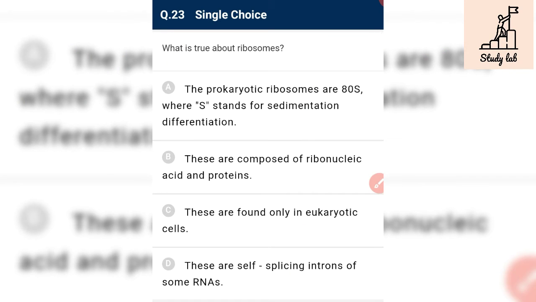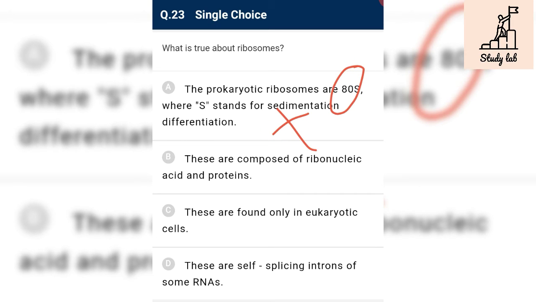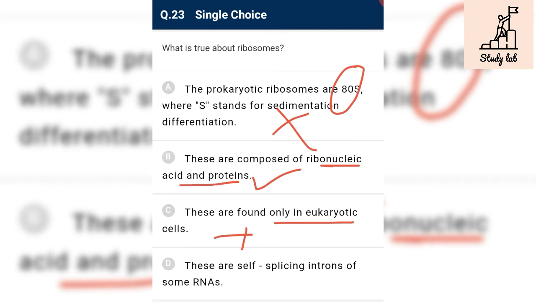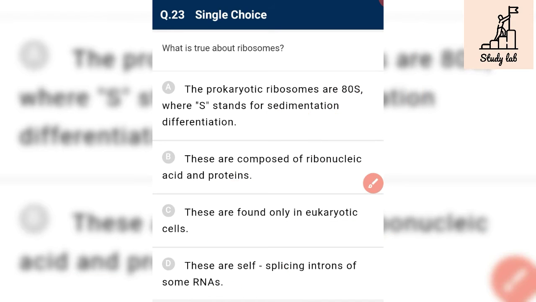What is true about ribosome? The prokaryotic ribosomes are 80S. No, the prokaryotic ribosomes are of 70S type. These are composed of ribonucleic acid and protein. Yes, it is absolutely correct. These are found only in eukaryotes. No, these are found both in prokaryotes and eukaryotes, so it is incorrect. These are self-splicing introns of some RNA. No, these are not self-splicing. So we have B, which is correct.